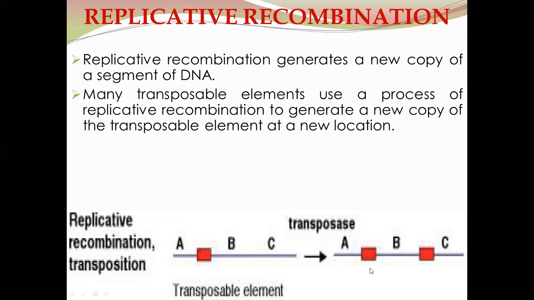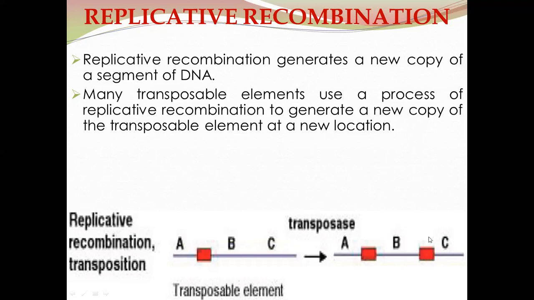After copying from this side, the transposable element is inserted in the region between the genes B and C. So this is the process of replicative recombination, which involves transposable elements.